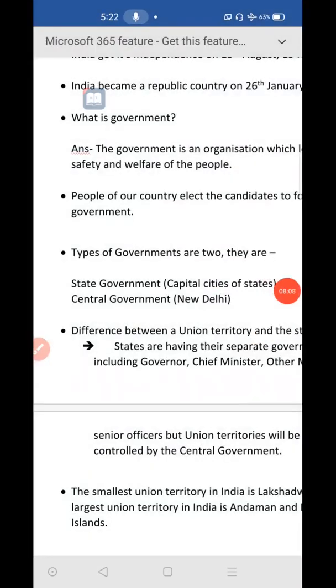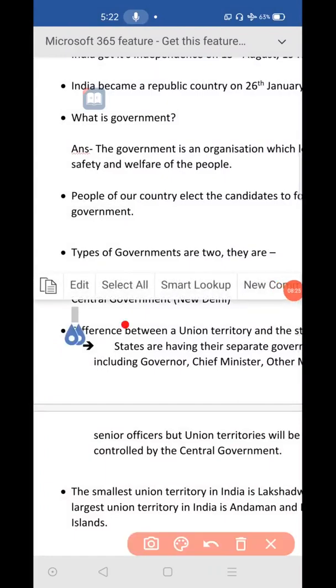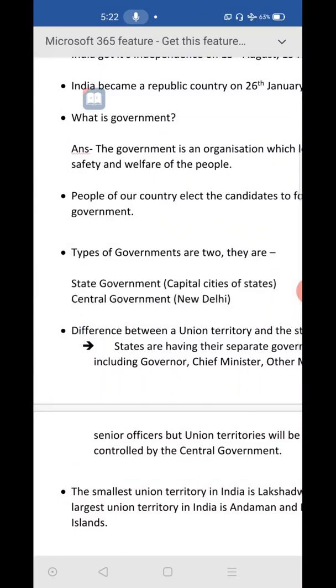So this one. And central government, so there will be a main government, it is considered as central government. It is taking care of the whole country, whole India. It is taking care of whole India, not only one state or one union territory. It is taking care of the whole country. Here you can see central government.